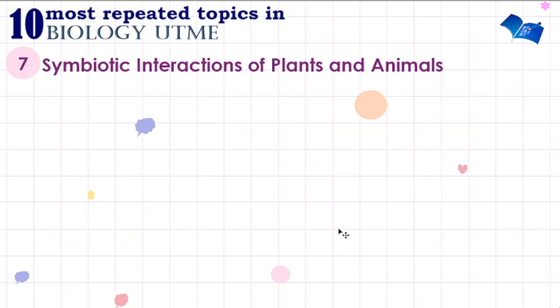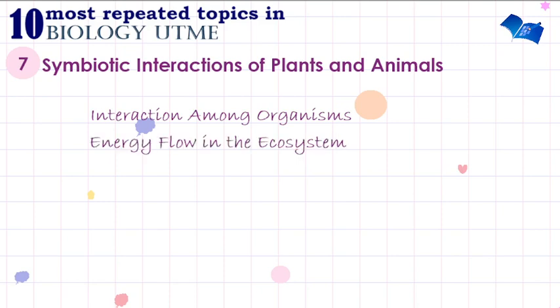We have different forms of relationship, different forms of interaction, from parasitism to commensalism to amensalism. It's very important for you to know interaction among organisms. Next you should note is energy flow in the ecosystem, looking at the food chain, the food web, and the different trophic levels.